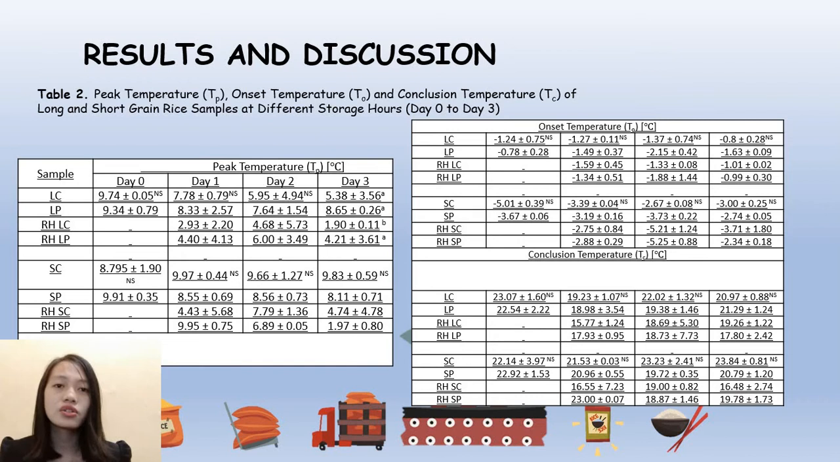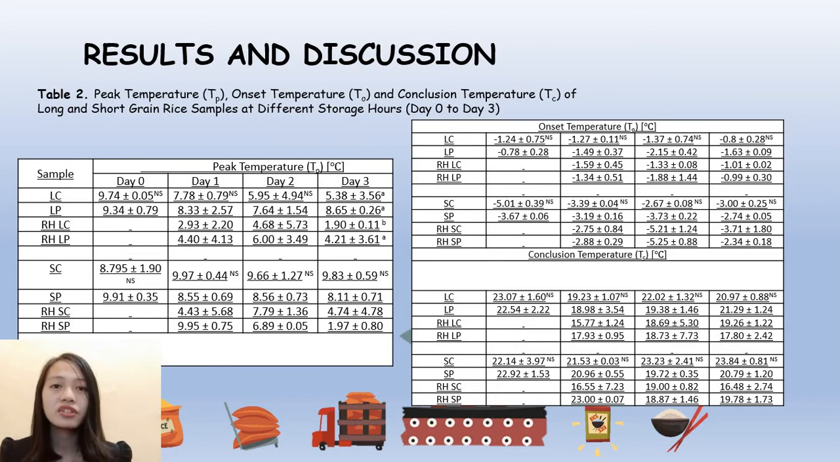The LC also showed a decreasing trend throughout the storage time of 72 hours. The RHLP had a varying TP, producing the same trend as RHLC. The data for the two sets of samples showed an increase in day 2, and a drop in the value of TP was seen at day 3. On the other hand, the TP of the controlled short-grain sample varies in every storage time.